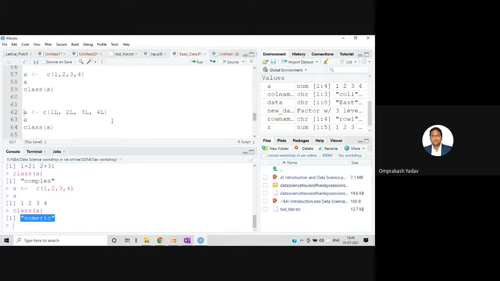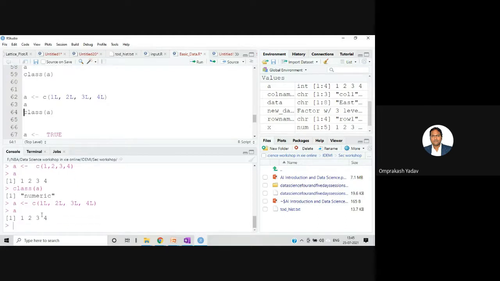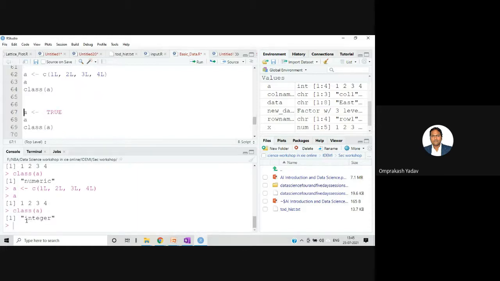Then all the numbers will be integer type. So for example, here I have written in the C function 1L, 2L, 3L, 4L. Let's print, the values will be the same, 1, 2, 3, 4. But if we check the class, it's now showing integer.